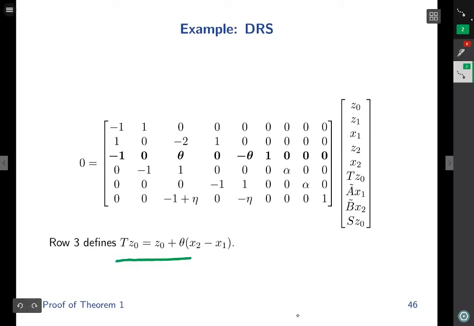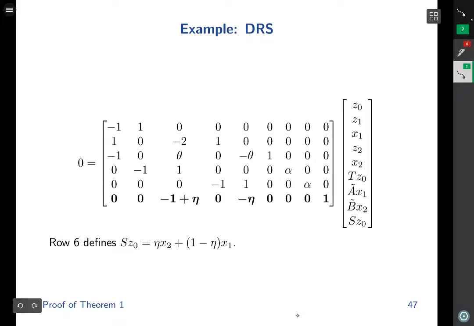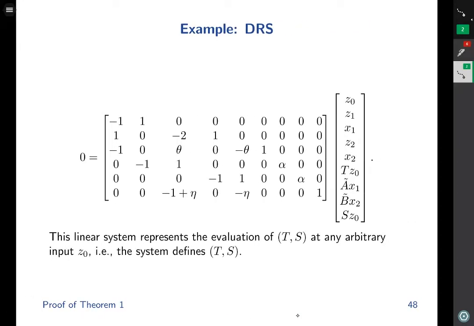Row 3 defines the output of the fixed point operator as z0 plus theta times x2 minus x1. Row 6 defines the output of the solution mapping S as an affine combination of x2 and x1. This linear system represents the evaluation of t comma s at any arbitrary input z0. In other words, this system defines t comma s.